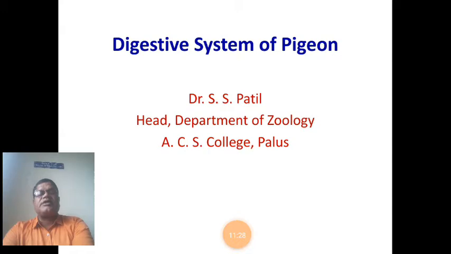What happens to complex carbohydrates, proteins and lipids? Carbohydrates are converted into simple sugars, proteins are converted into amino acids, and fats or lipids are converted into fatty acids and glycerol. Such is the conversion of carbohydrate, protein and fat into sugars, amino acids, fatty acids and glycerol. Such is the complex and such is the simple. That is the purpose of digestion.